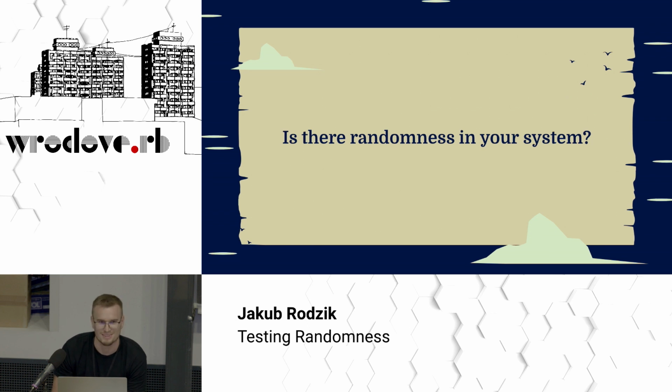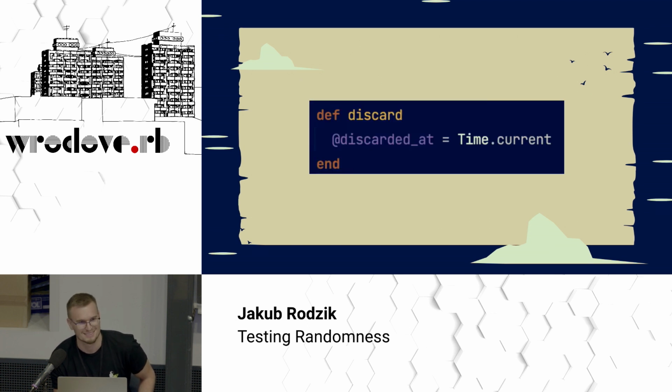But there's one thing that looks very similar to random things, right? Maybe some of you have seen a piece of code like that somewhere in the system: Time.current, right? I bet if we all right now ran Rails console on our MacBooks, we would all get different results.